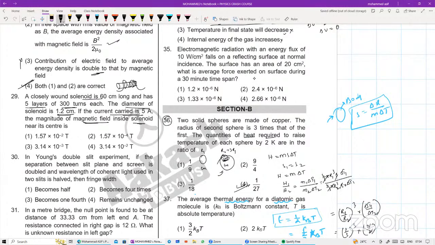For the solenoid magnetic field का फॉर्मूला क्या है बेटा? B is equals to mu naught into n into I. n is nothing but what beta? Number of turns per unit length, isn't it? So number of turns per unit length will be equal to कितने turns है बेटा? 5 into 300, isn't it? Divided by length will be equal to how much बेटा? कितना length है basically इसका? 60 centimeters, यानी 0.6 meters, isn't it?